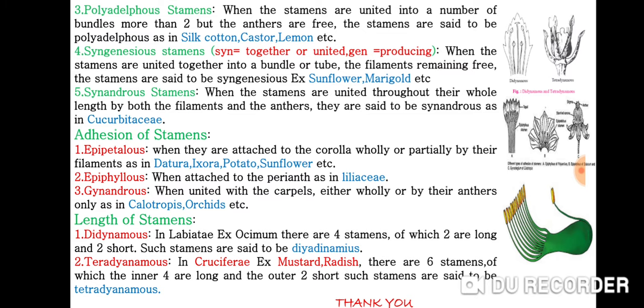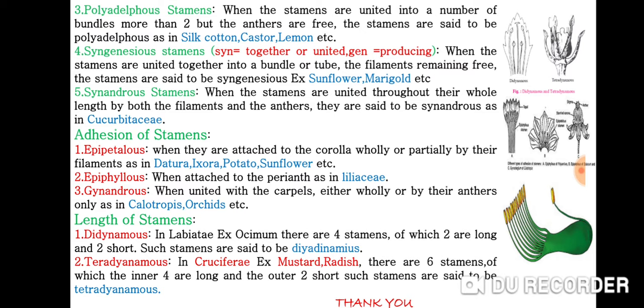Then polyadelphous stamens. When the stamens are united into a number of bundles, more than 2, but the anthers are free, the stamens are said to be polyadelphous, as in silk cotton, castor, lemon, etc.